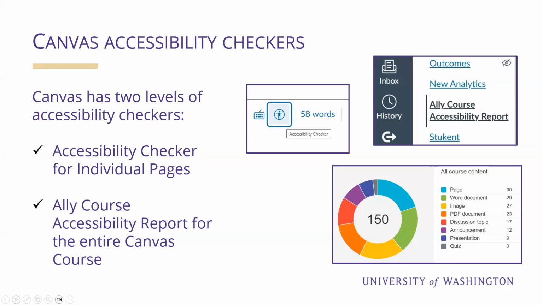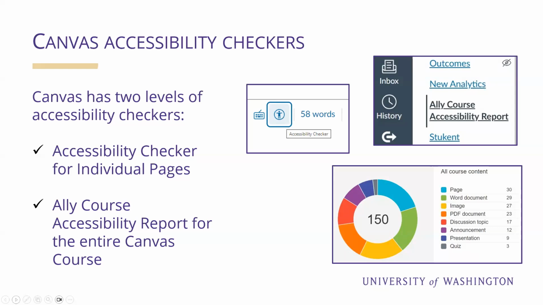When you first look at the report, avoid the temptation to just go in and start fixing things as they pop up. Instead, do an assessment of the data and look for patterns. What are the most common items that are flagged as inaccessible? Is there a pattern that you can see? For example, is it that there's a lot of missing alt text for images? Is it color contrast? Is it there are a lot of PDFs that you have to remediate? Identifying patterns can help you pause, ponder, and develop a strategy for making changes over time.